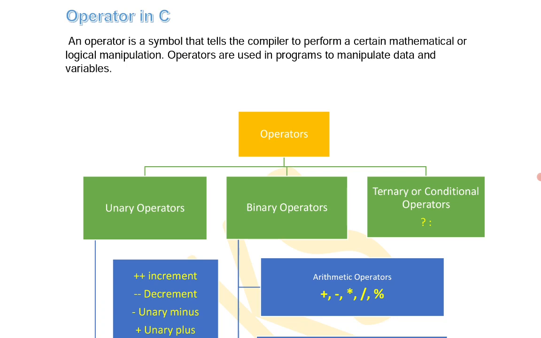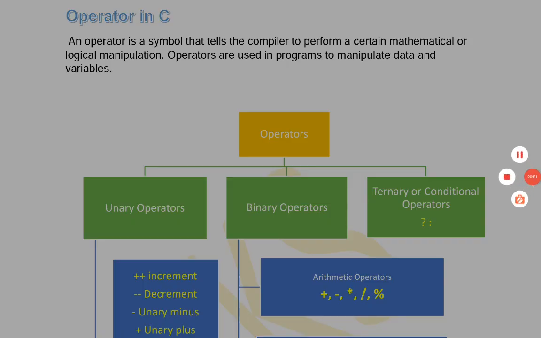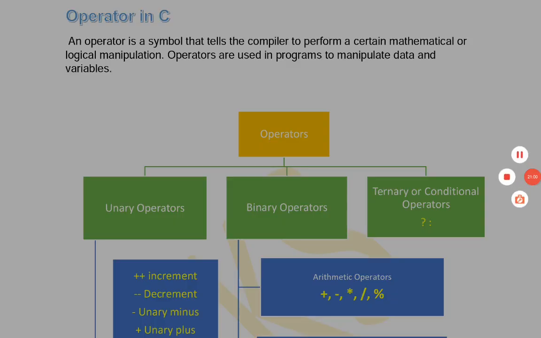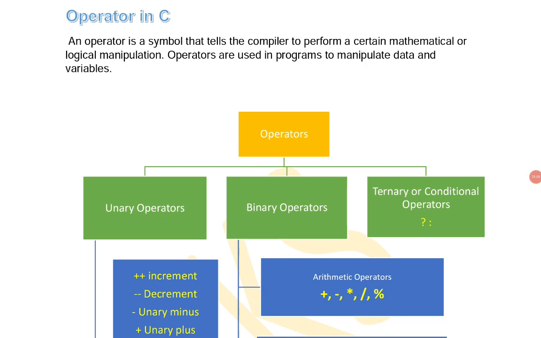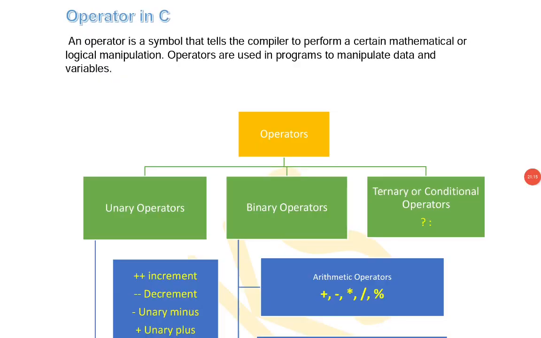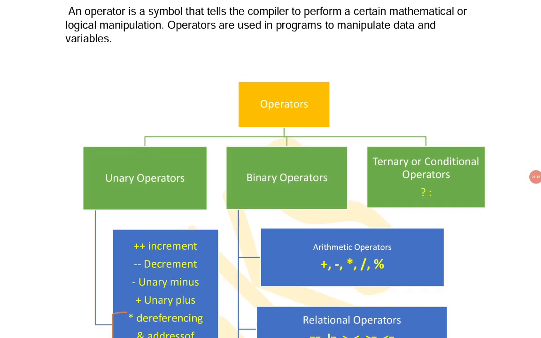Every operator has a predefined meaning, which means it can be used only at an appropriate place, and it has its own meaning and own definition. Every operator has its own limitations, its own syntax, and some rules and regulations. So operators are basically three types: unary operators, binary operators, and ternary or conditional operators.